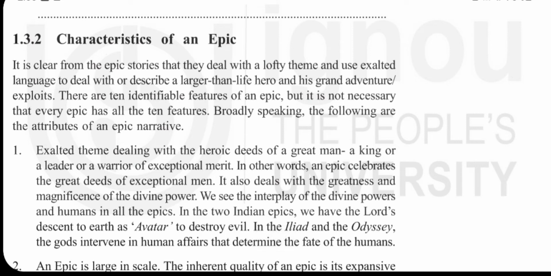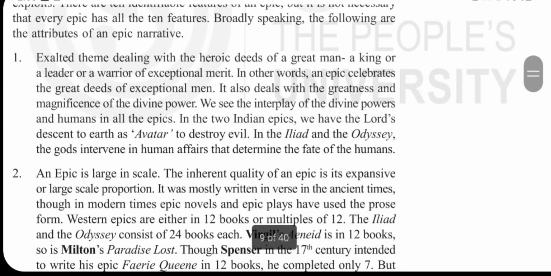The theme should be mainly the heroic deeds of great men, as we have discussed earlier, especially with some divine powers or exceptional qualities. For example, the three heroes from each of the epics we have discussed here, the Mahabharata, the Ramayana and the Iliad. Okay, also an epic is large in scale.